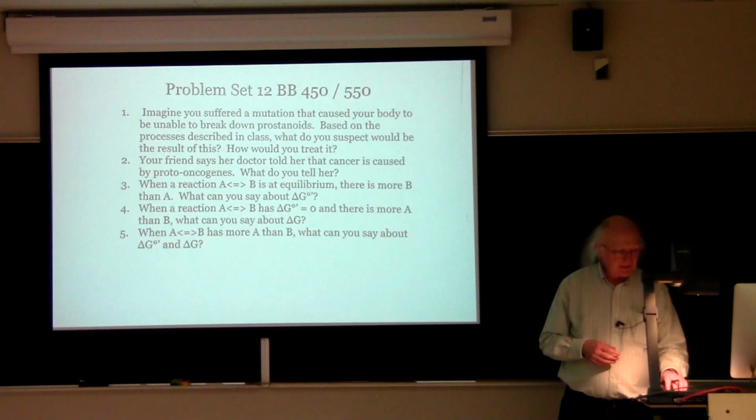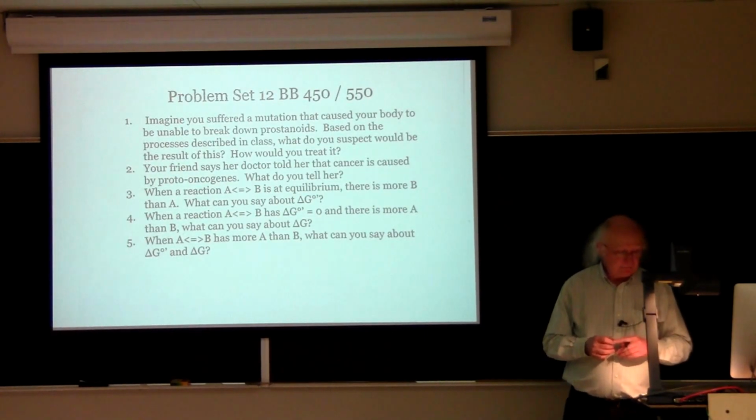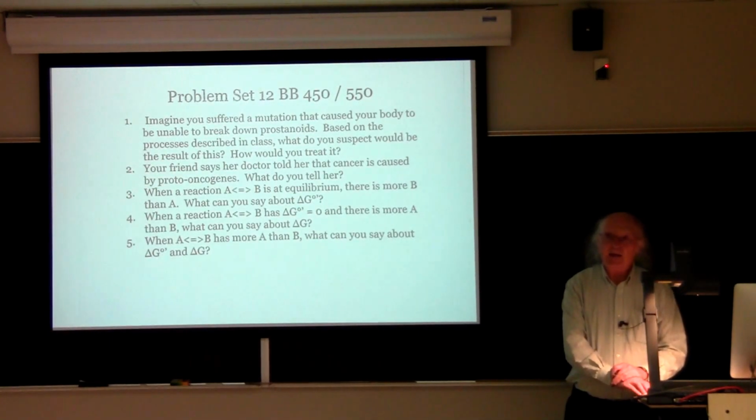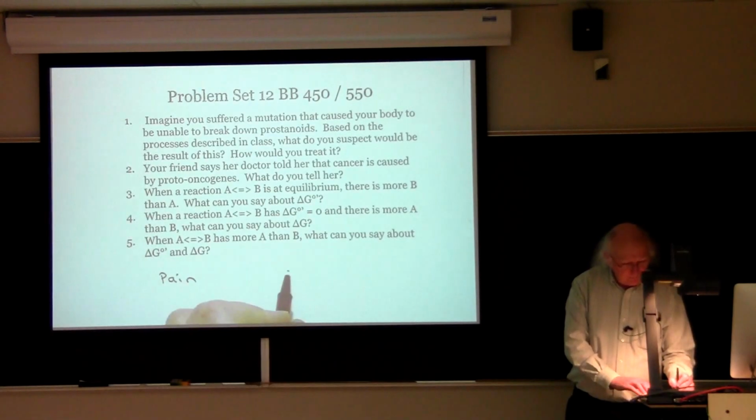The first question of the problem set says, imagine you suffered a mutation that caused your body to be unable to break down prostanoids. Based on the processes described in class, what do you suspect would be the result of this, and how would you treat it? Well, from what I've said in class, prostanoids are involved in two main things. There are other things they're involved with that I haven't talked about. But the two things I have talked about are that they're involved in localized pain. They're also involved in the production of important molecules called thromboxanes.